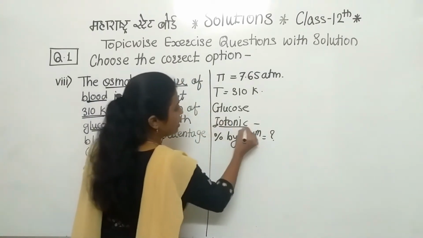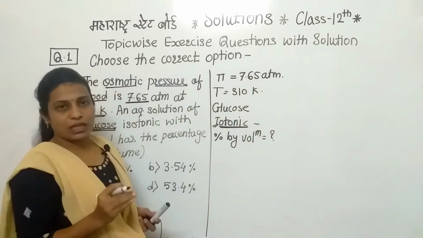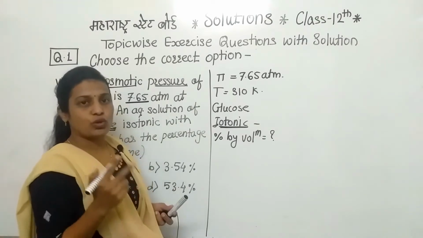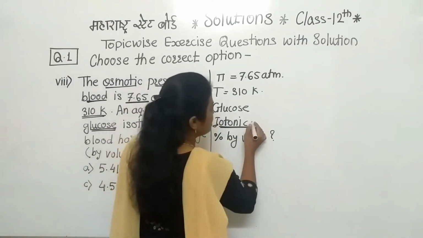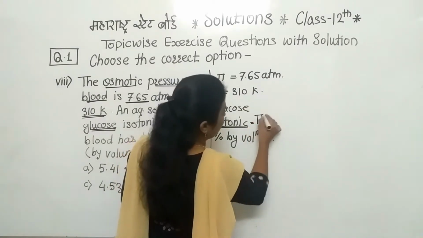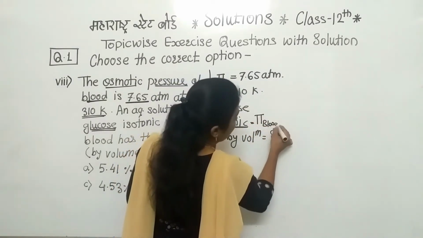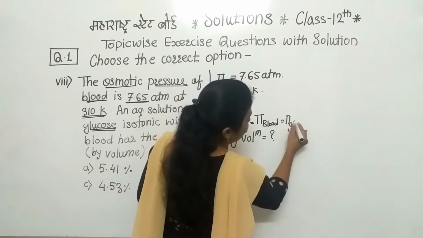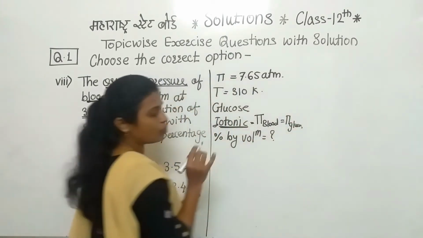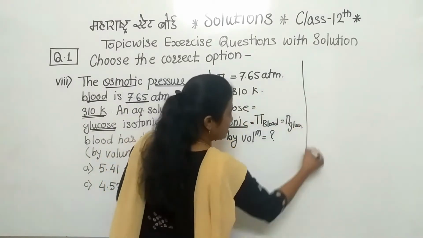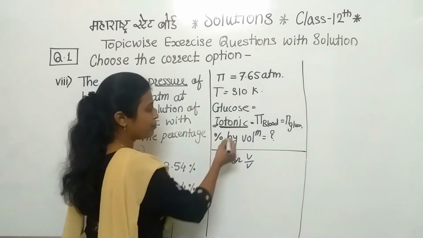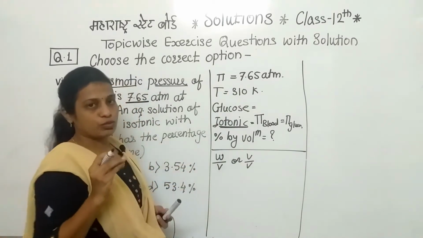What is meant by isotonic? Isotonic is nothing but, if we have two solutions, their osmotic pressure will be the same. For example, here two solutions are there: one is blood and the second one is glucose. Both have the same osmotic pressure. What is the use of glucose? That we will discuss here. So what is the formula, and how can we use the osmotic pressure?